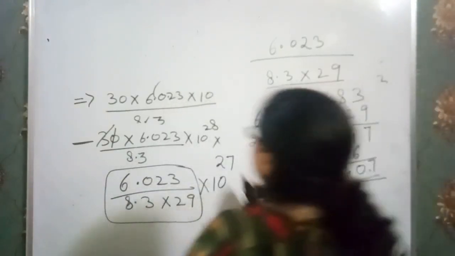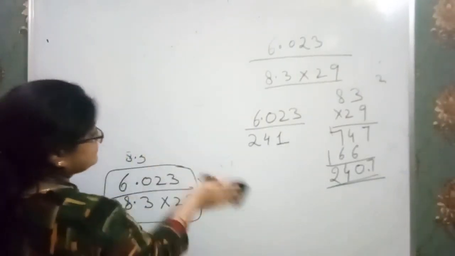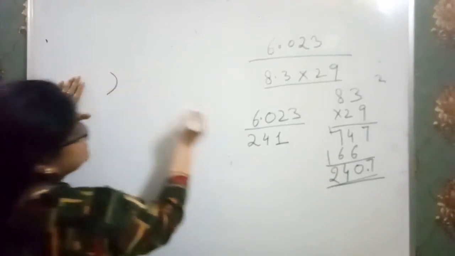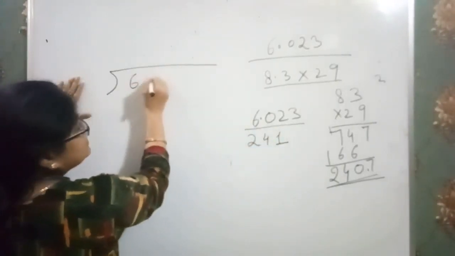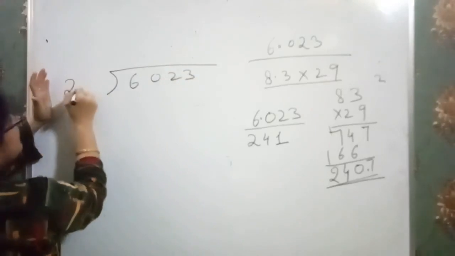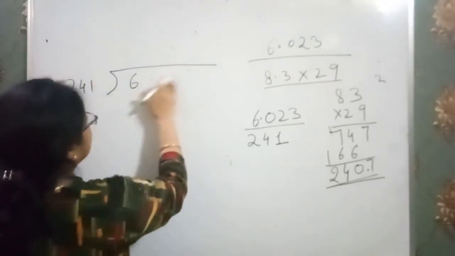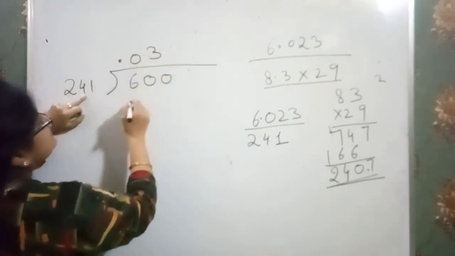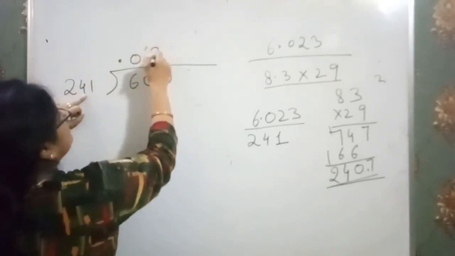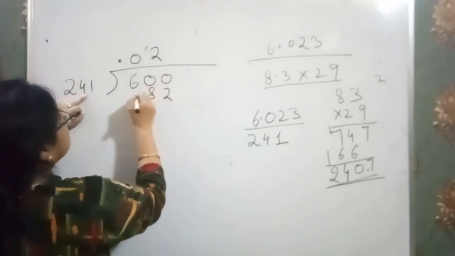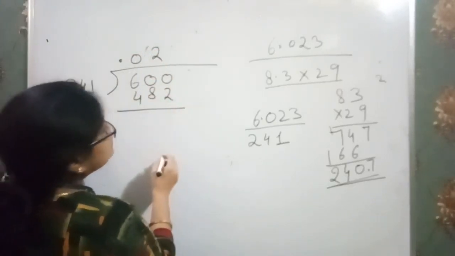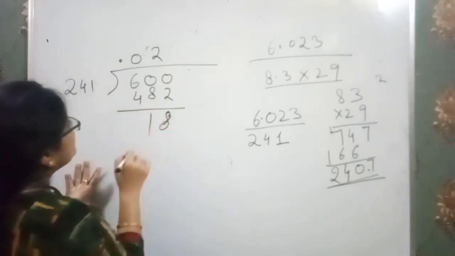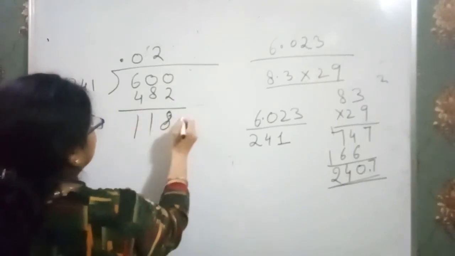Okay. Now just dividing both of them, we have 6023 over 241. That means I just ignore the point 0 0 0. 2 3s are 6. So just write it 2 2 8 and 4. Clear? So we are left over with 1 0 1 2, that is 8, that is 1 and 1 and 0.